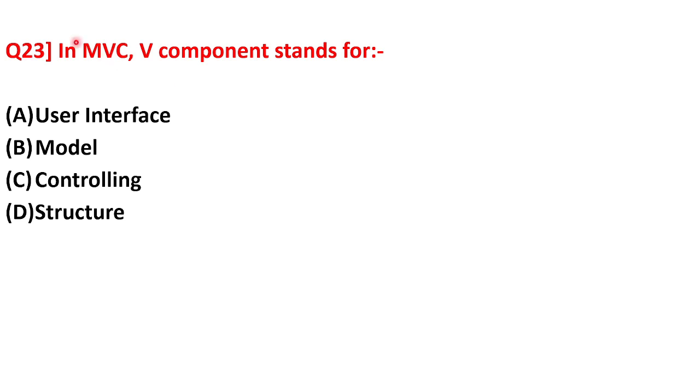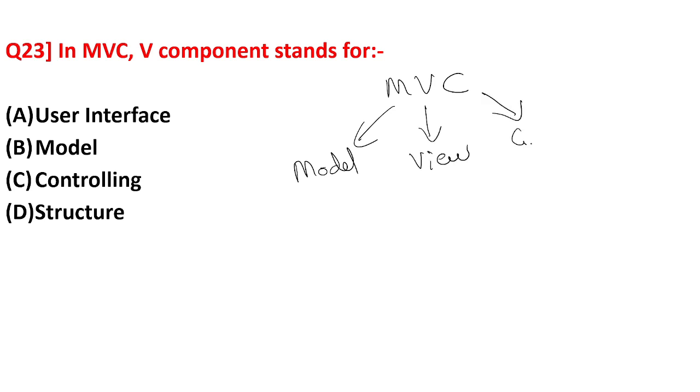Next is, in MVC, what does the V component stand for? Now the MVC framework is used in PHP. It is one of the frameworks of PHP. Now what is MVC? Full form Model View Controller. So M stands for model, V stands for view and C stands for controller.